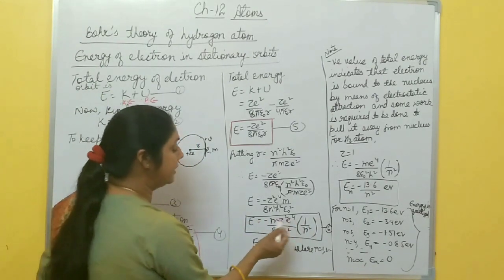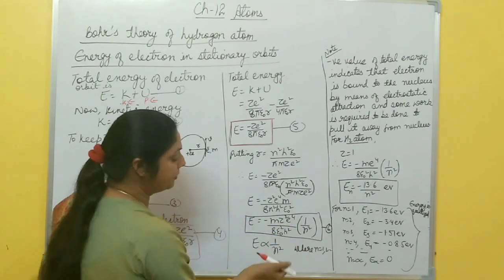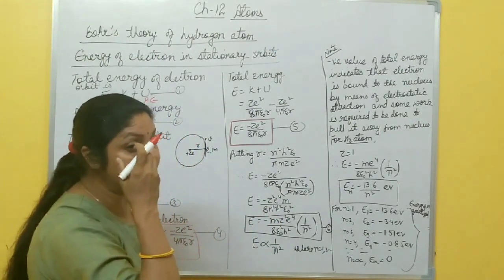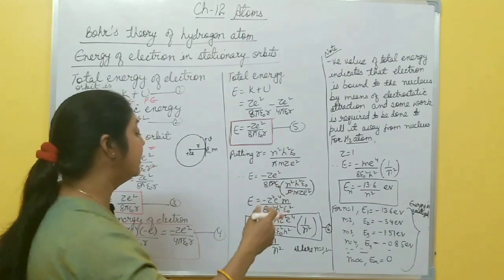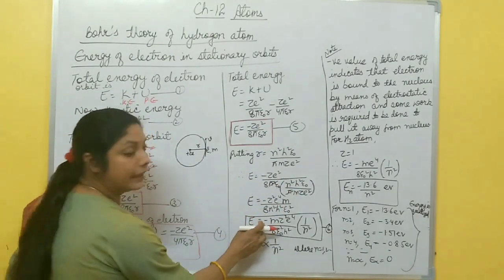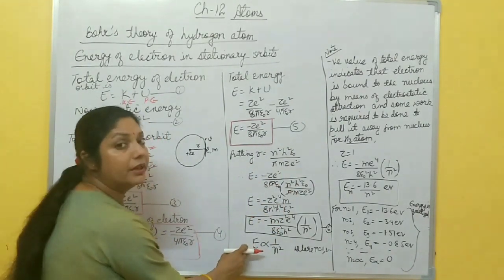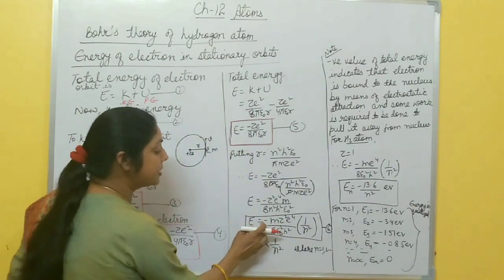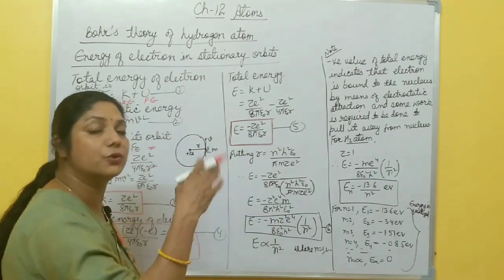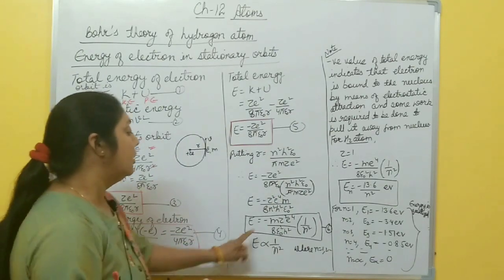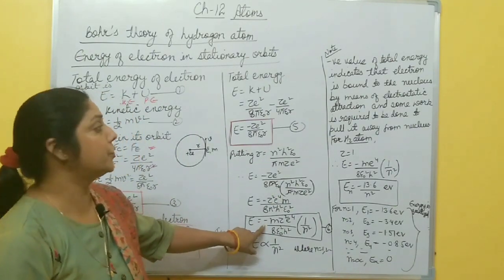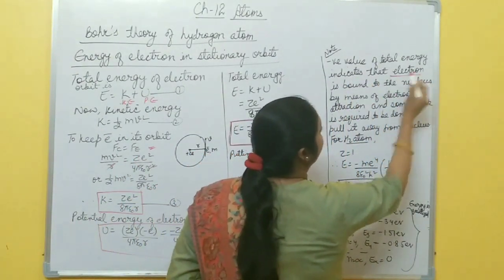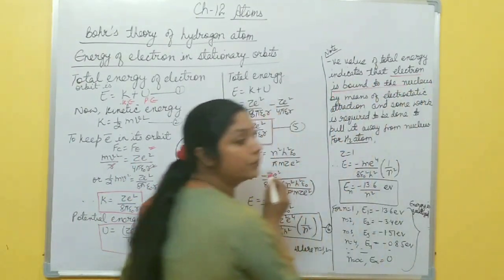Here it's clear that E is inversely proportional to n square. As you move towards the outer orbit, second orbit, third orbit, here it is negative sign, so its energy increases when you move from inner orbit to higher orbit, because negative value decreases, it means its total energy increases. What does this negative sign show? Negative value of total energy indicates that electron is bound to the nucleus.